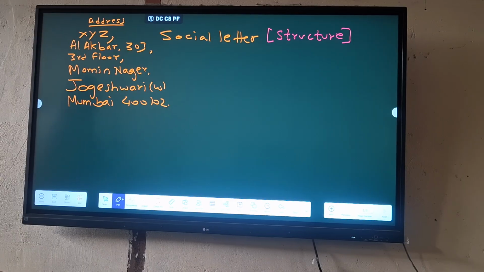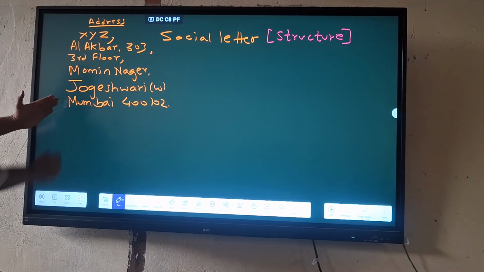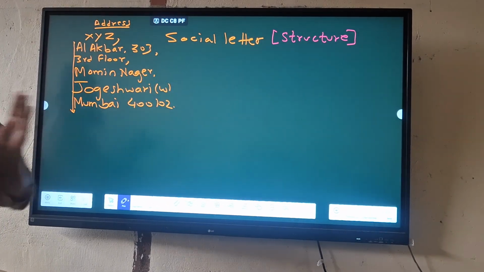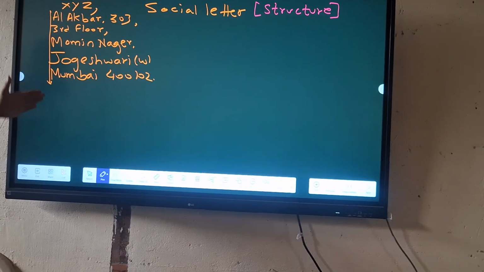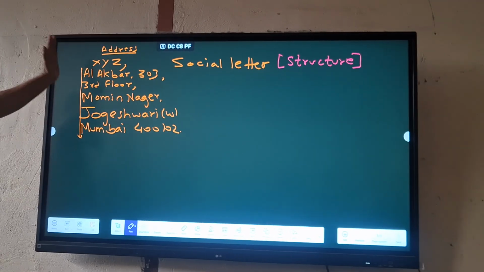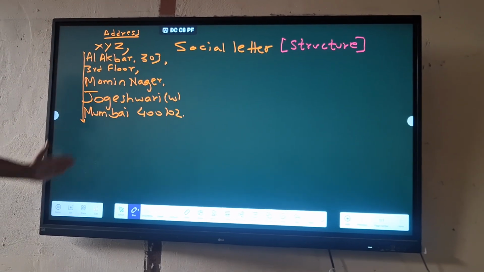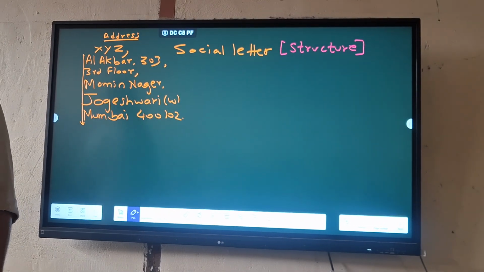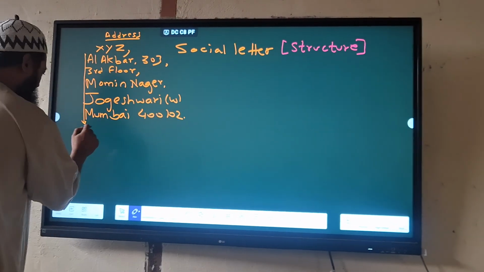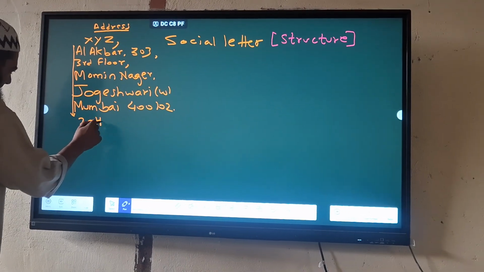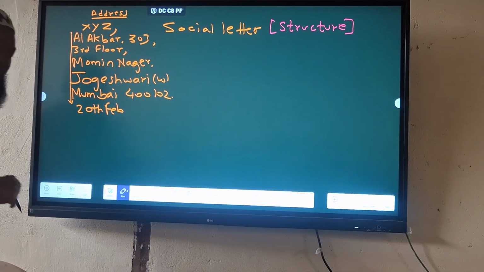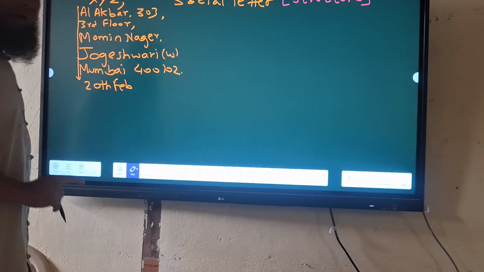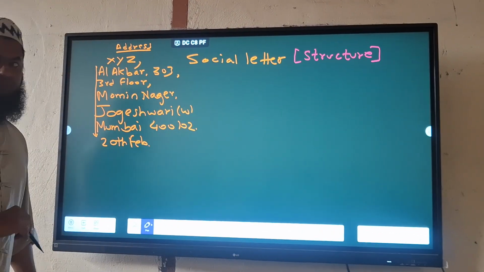Now you note down one thing when you are writing the address. While writing address, this all should be in a straight line. Here you can go less or more here and there, but every word should begin in a straight line. In the end, you have to write the date. Now I write the date here: 20 February.